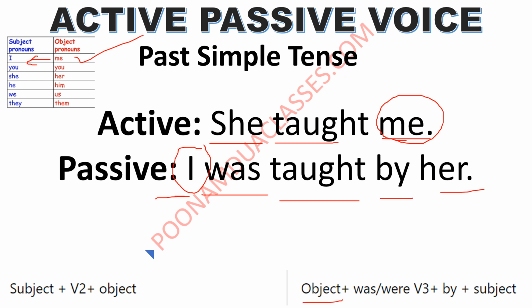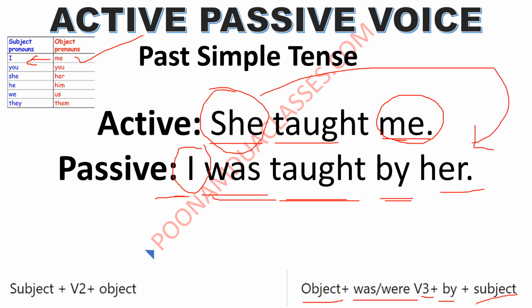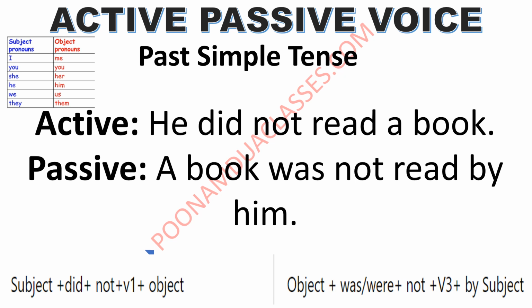Object I, verb was here. Third form of verb, taught here. By and subject. She will get converted into her when it becomes object. So she becomes her. I was taught by her. Let us go for negative one now. He did not read a book.